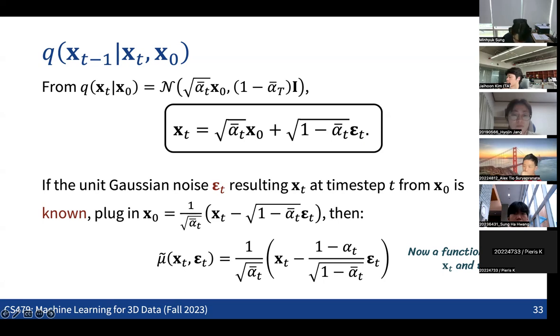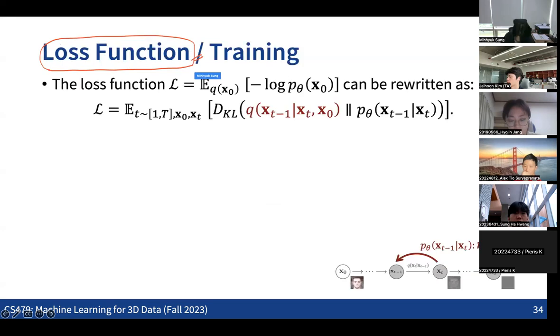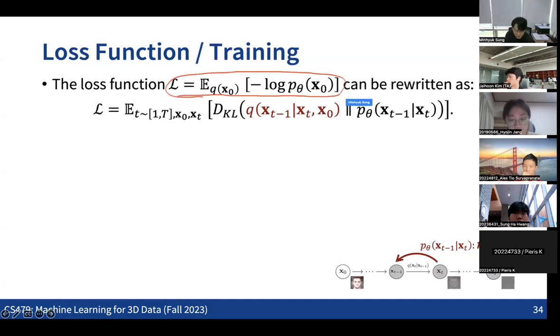So that's the thing for this posterior distribution, and why we are seeing this specific distribution. The thing is that while we are optimizing this specific loss function, after a long derivation, what we can see is that minimizing this loss function becomes the same as minimizing this specific loss function. This is a very long derivation, so you can check out some of the papers for how exactly we get this.